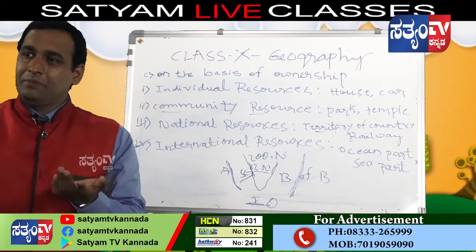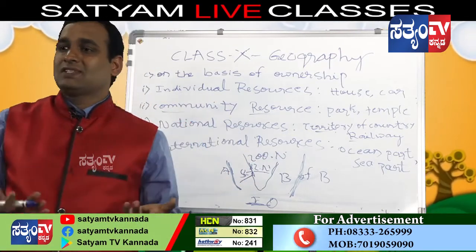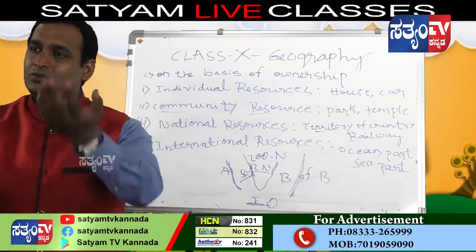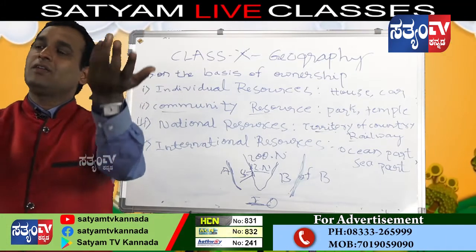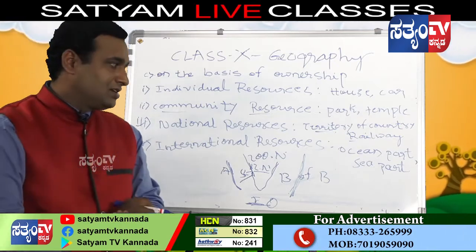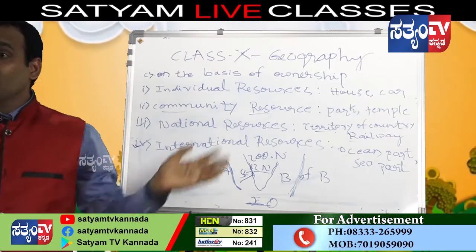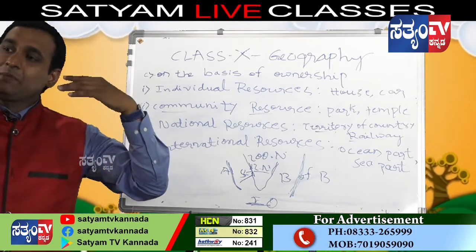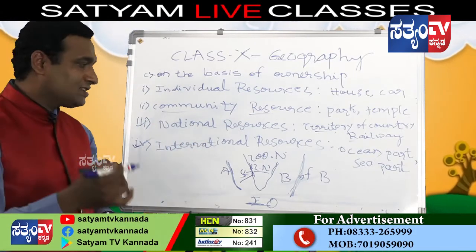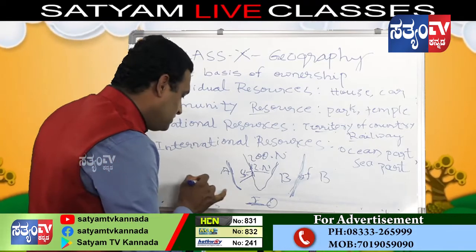Each nation and each country needs resources. We are helping one another. We are importing goods and exporting goods. Each one helps the other, so the part of the ocean and the part of the mountains you have to take, these are all considered international resources. A best example is also known as the exclusive economic zone.